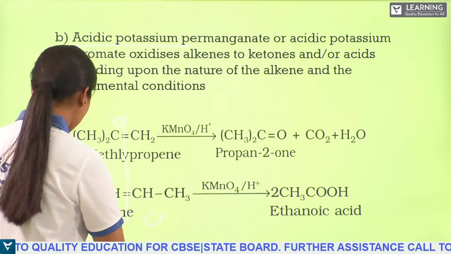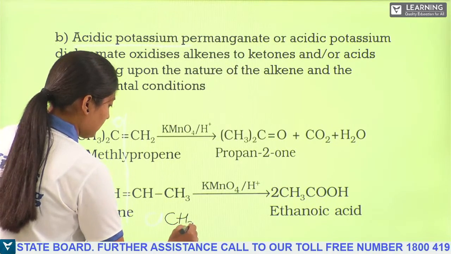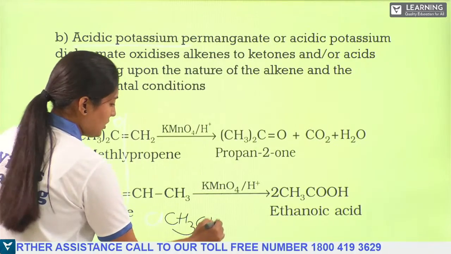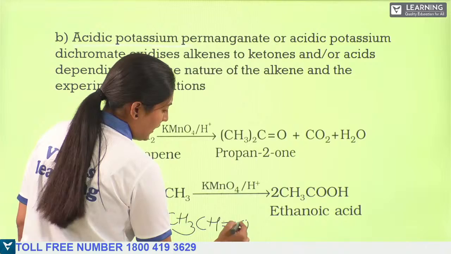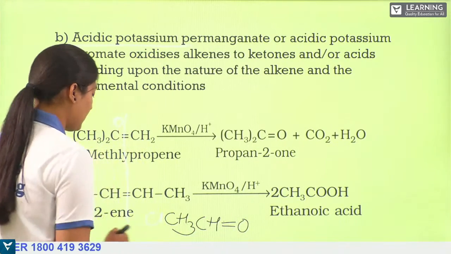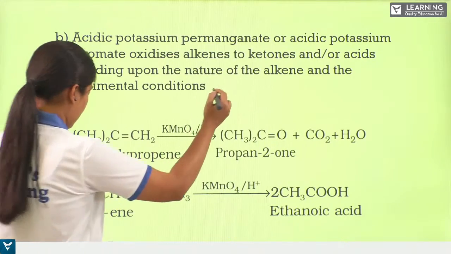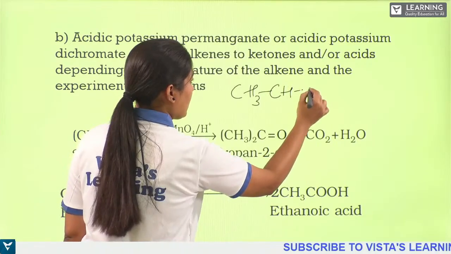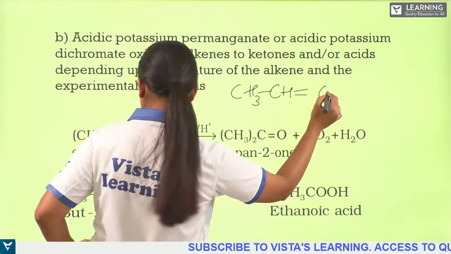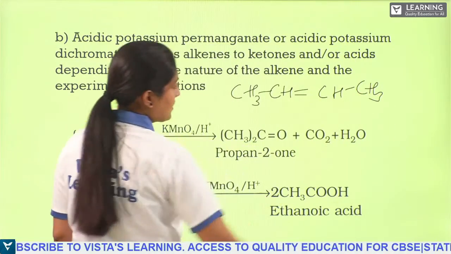The CH3 CH, this double bond will be for an oxygen atom. So here I'll write CH3 CH double bond CH CH3, right? So this is the substance.